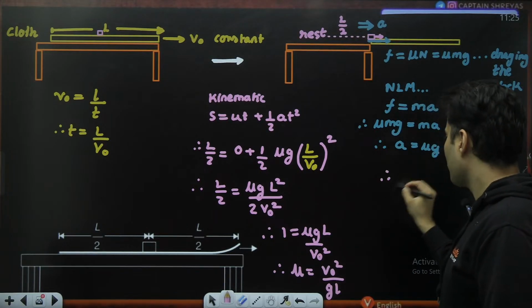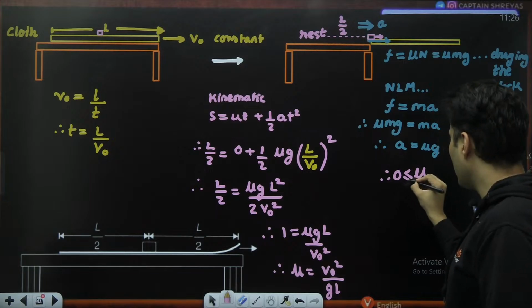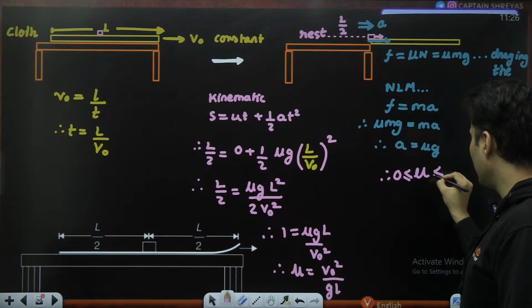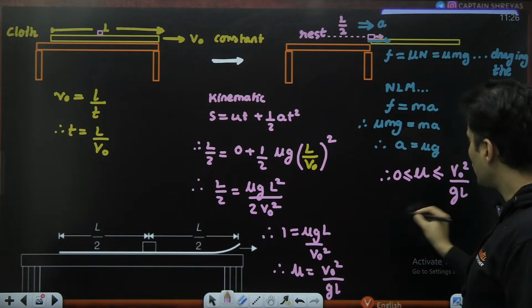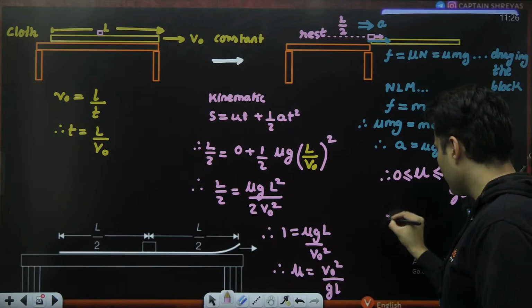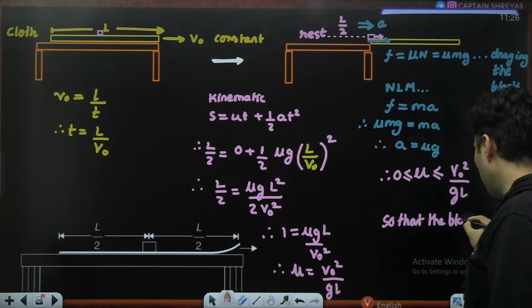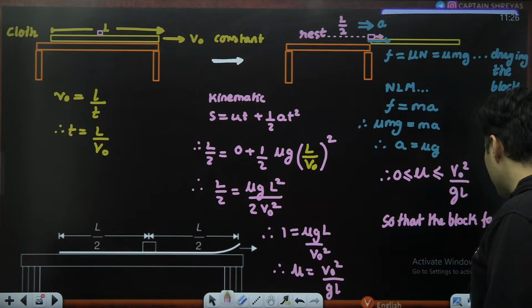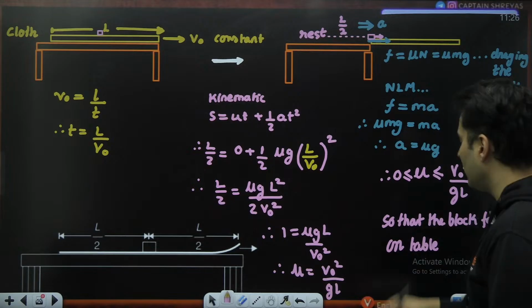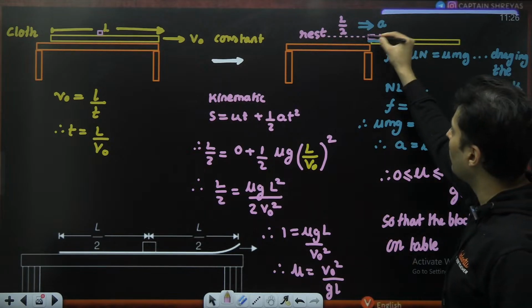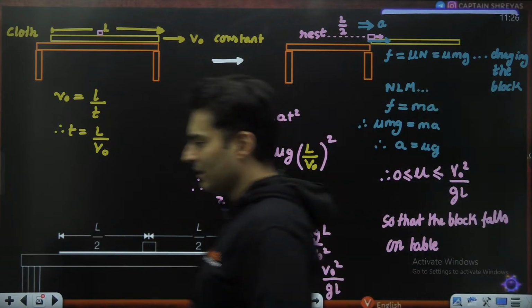So I will say that the value of mu must be more than or equal to 0, and should be less than or equal to V naught square by GL, so that the block falls on the table, and it does not fall off the table. So the block will always land on the table. Only then it will work.